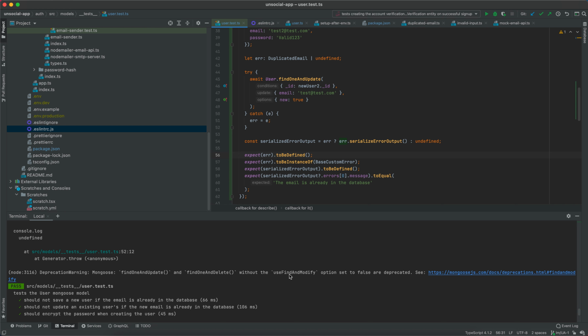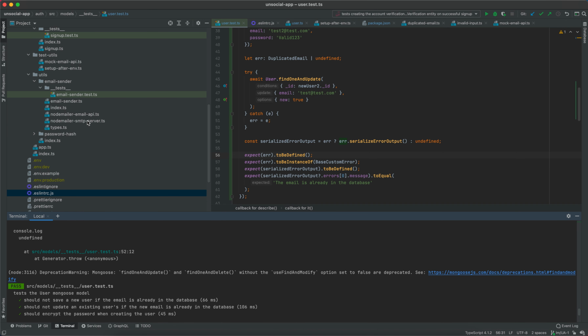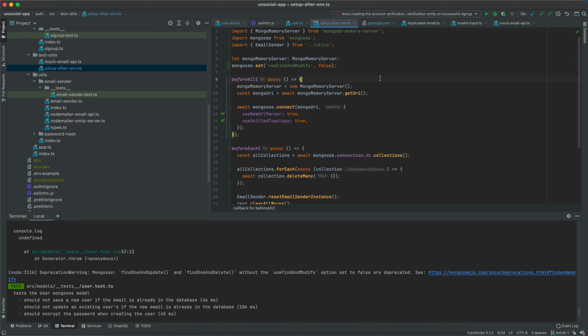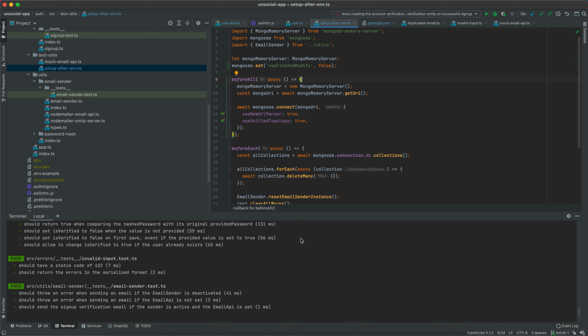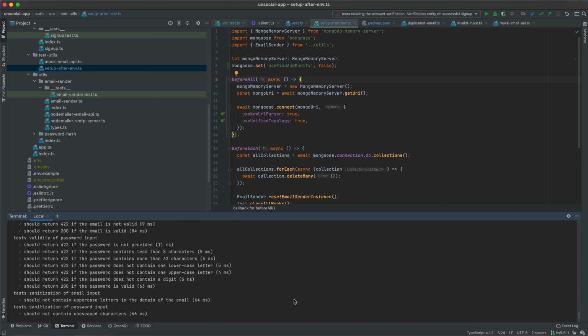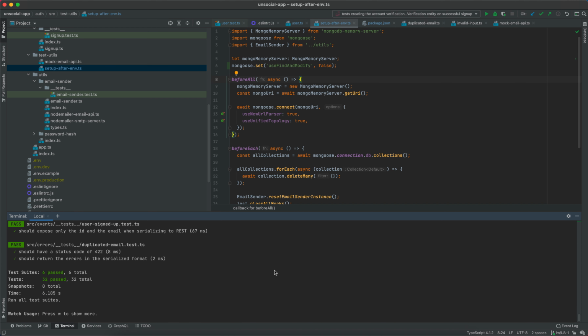There is just one more thing that I want to do here. As you can see, there is a deprecation warning. So I'll just follow this URL, and here it tells us how to fix that. So in our setup after env file here, I'll just add this line right below our declaration for the Mongo memory server. Once I save this again, then I believe that now we will have no additional errors or warnings for that matter. Exactly.